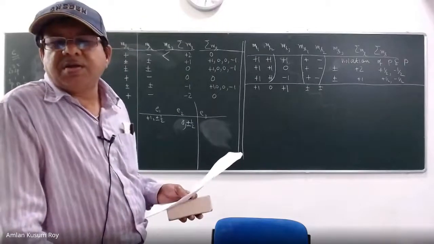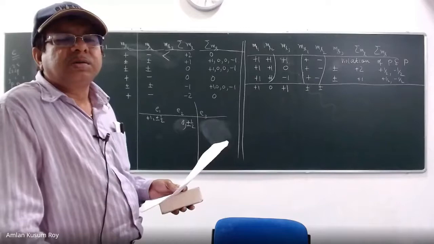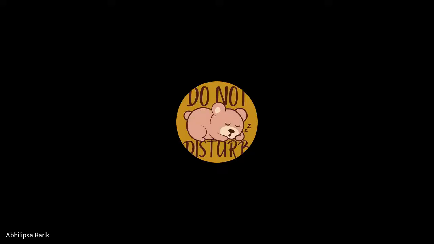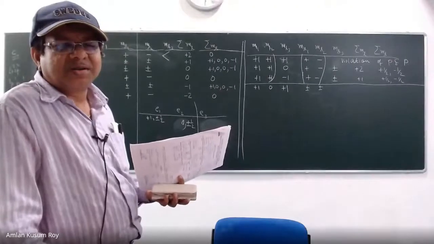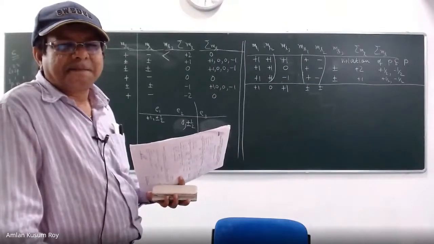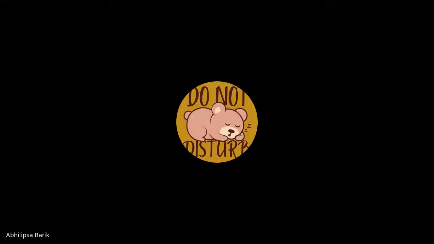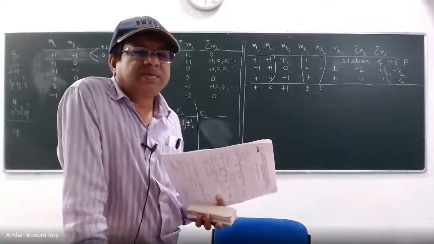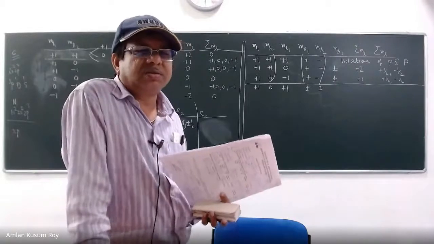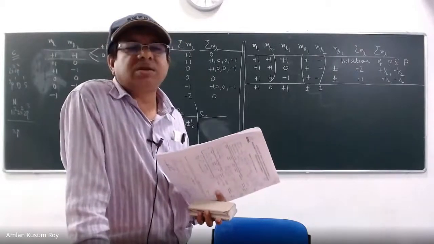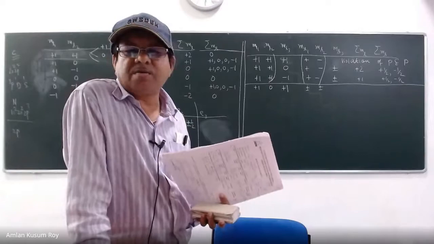Abhilipsa, can you tell me? So we can again take both the values. Yeah. Bolo? What is going to happen? Who can say? Speak up. Manish says not possible. Why, Manish?